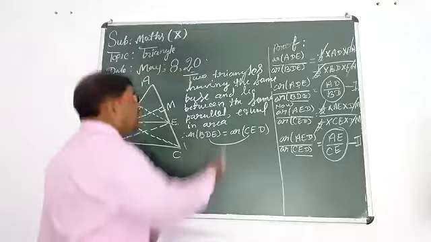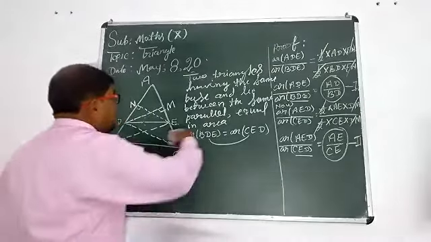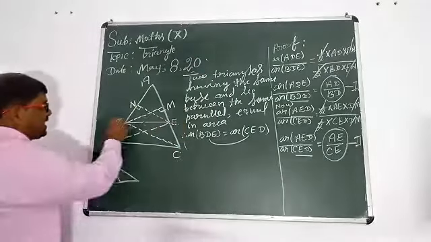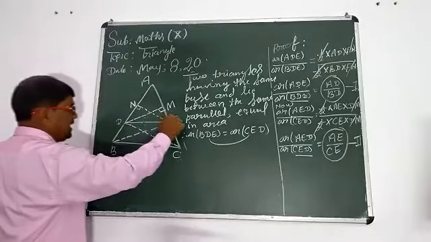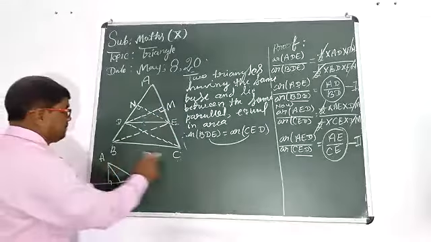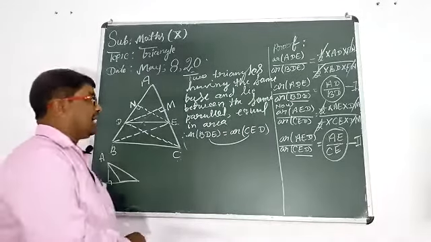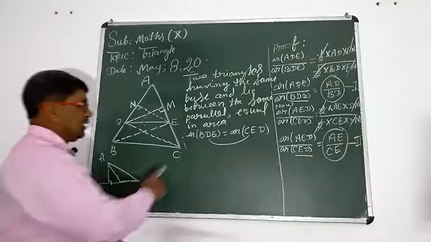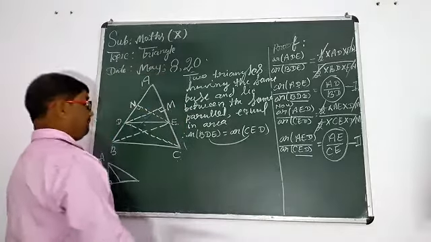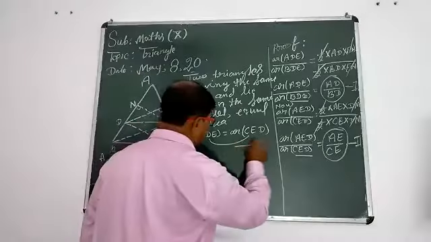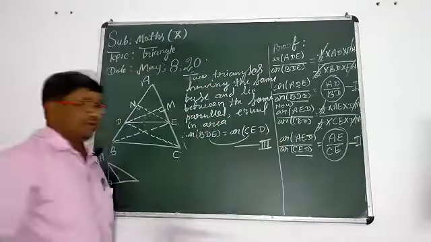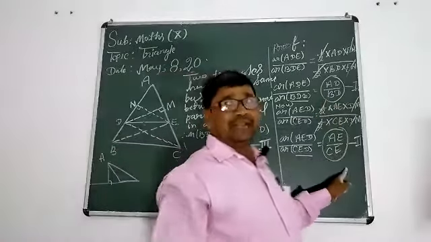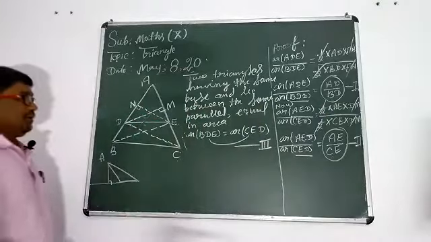You can declare it: triangle BDE and triangle CED having the same base DE and lying between the same parallels BC parallel to DE, so they are equal in area. Students, we write it as equation number 3. That is our third major step. First, second, now third.